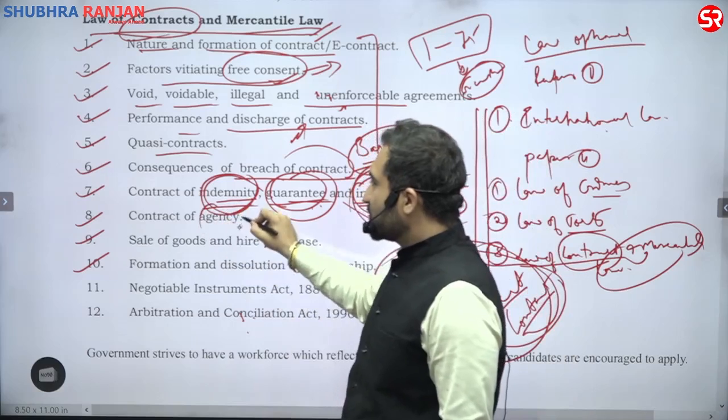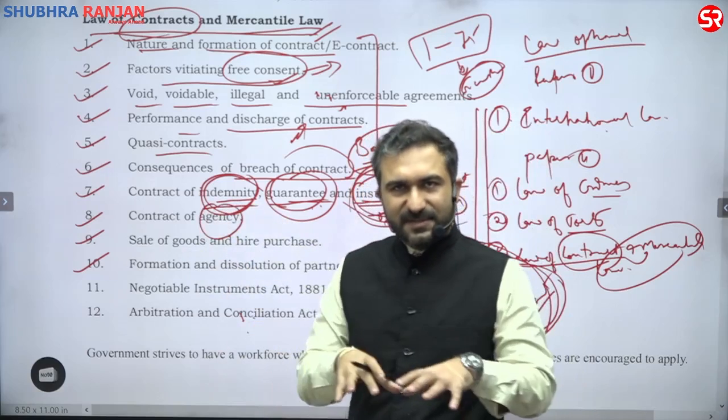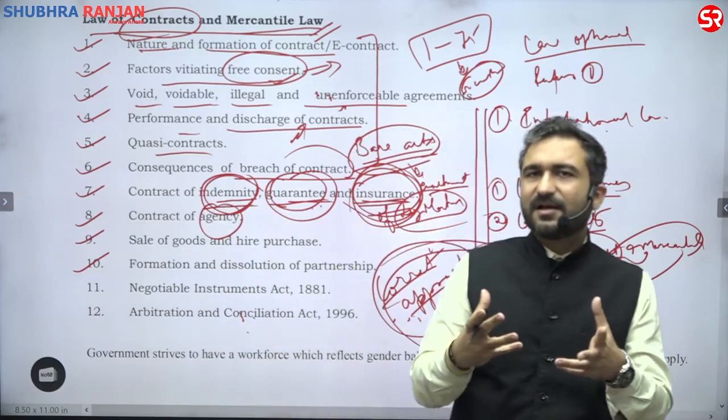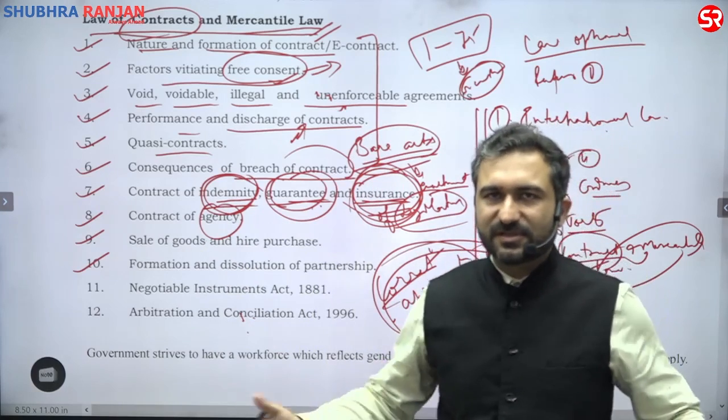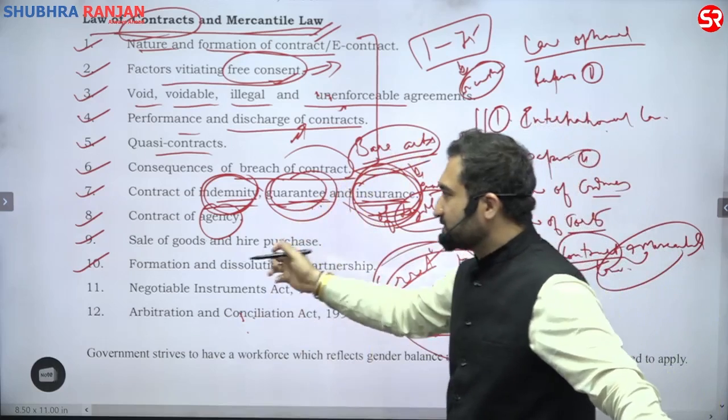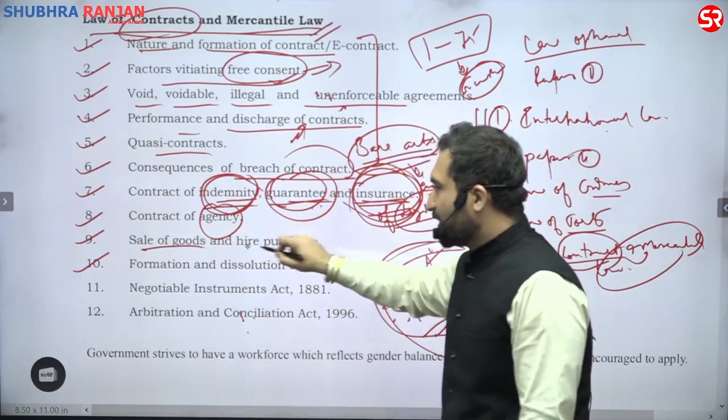Then again, a specific contract of agency. These are all specific contract aspects, very basic, very easy concepts. Once you understand the general principles, they become very easy to understand. Then a specific contract of sale of goods, hire and purchase.